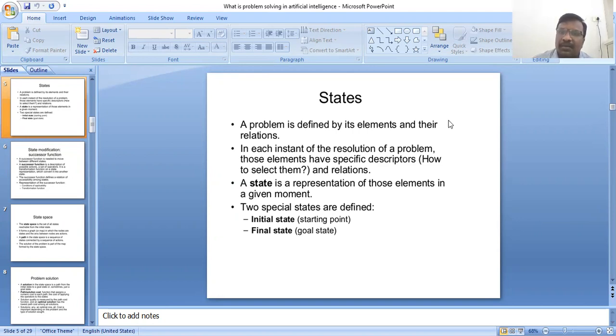A state is the representation of those elements in a given moment. Here two special states are defined: the initial state, which is the starting point, and the final state, which is the goal state.